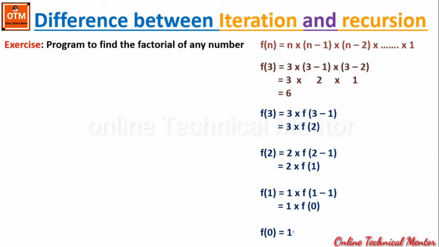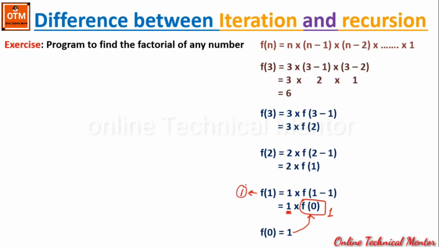Now we can replace this f(0) in the previous state by 1. So this will be replaced by 1 because now we have the value for f(0), that is 1. So this 1 will be multiplied with this 1. So the result will be 1. That means the value of f(1) is 1.